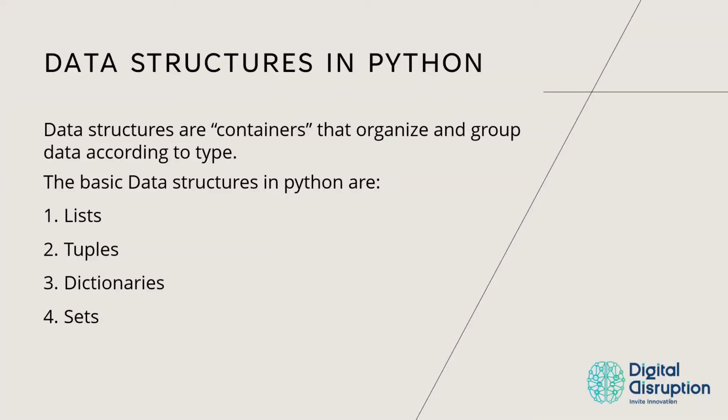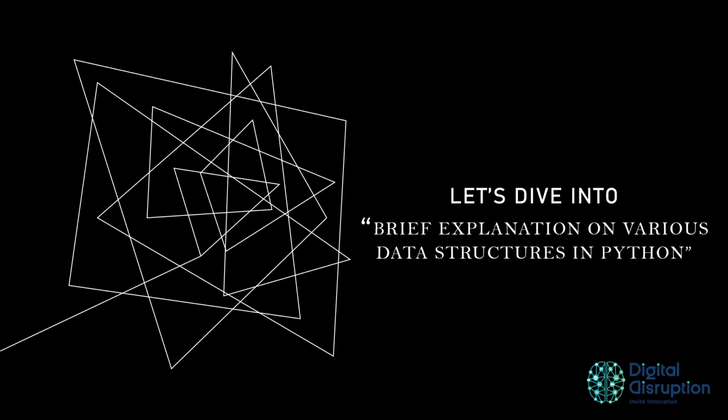Data structures in Python. Data structures are containers that organize and group data according to type. The basic data structures in Python are lists, tuples, dictionaries, and sets. Let's dive into a brief explanation of various data structures in Python.